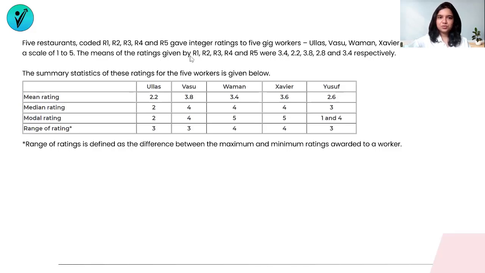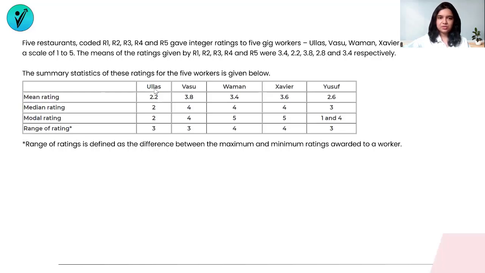The means of the ratings given by R1, R2, R3, R4, and R5 were 3.4, 2.2, 3.8, 2.8, and 3.4 respectively. For everybody who doesn't know or doesn't recollect, mean basically is the arithmetic mean, or as we know in common language, it is the average. The summary statistics of these ratings for the 5 workers is given below. So we have a few information sets given over here.